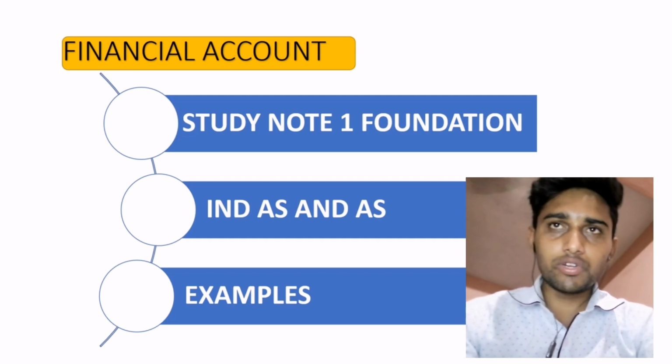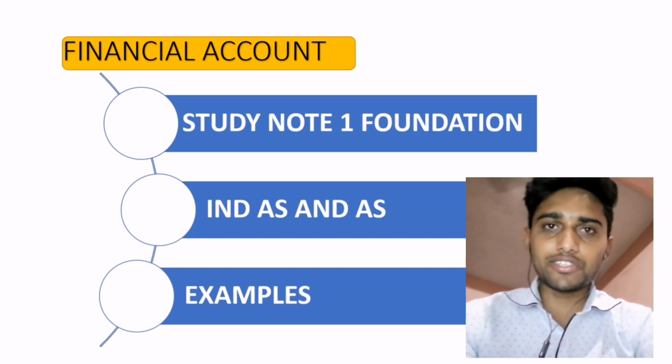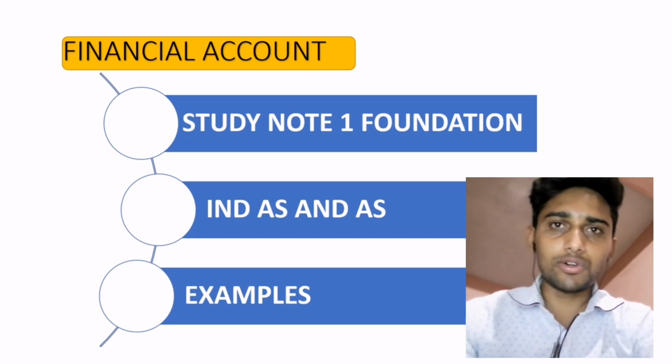In financial accounting, study note number 1 of CMA Foundation is very important, because from study note number 1 they may ask lots of questions. For example, cash book; lots of questions may be based on the cash book.